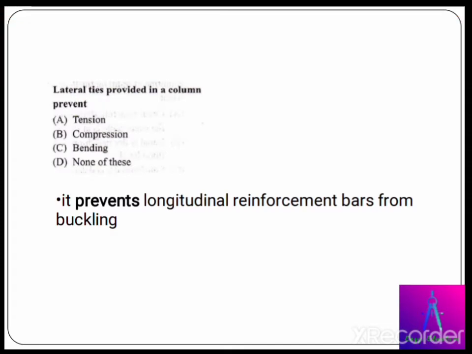Lateral tie is provided in a column to prevent tension, compression, bending, or none of these. The correct answer for this question is none of these. The main functions of lateral reinforcement in an RC column are: it prevents longitudinal reinforcement bars from buckling; it resists the shear force and hence contributes to avoiding shear failure; and it also confines the concrete core. Now proceeding to the next question.